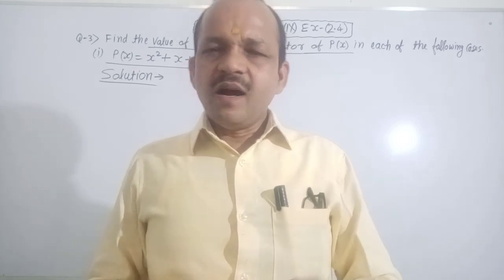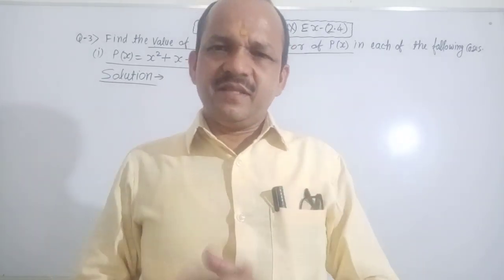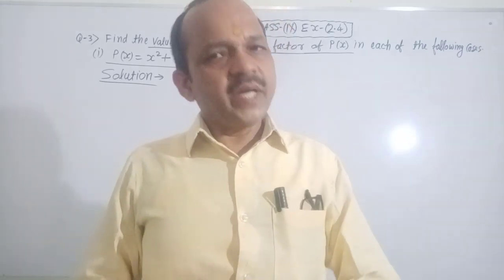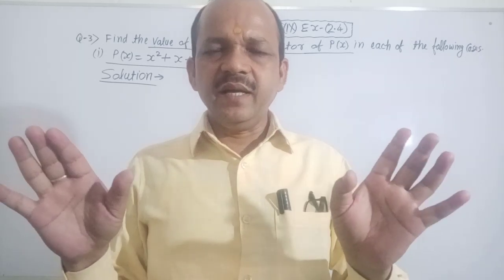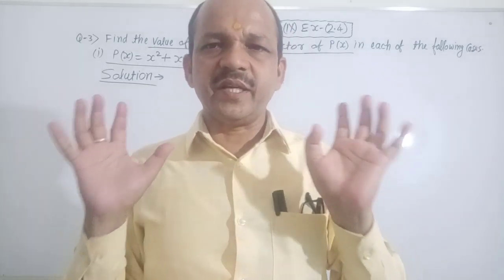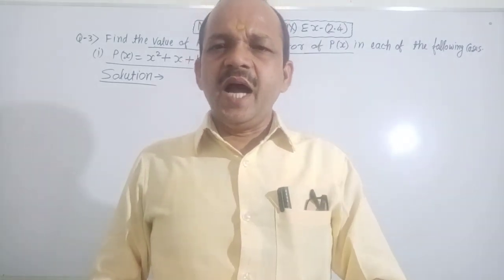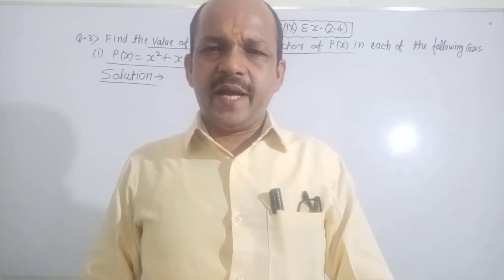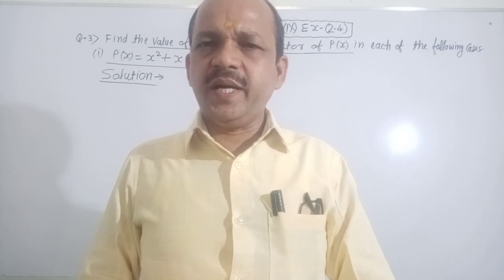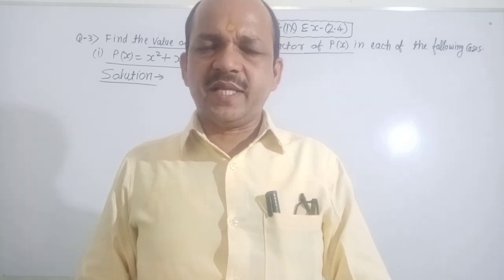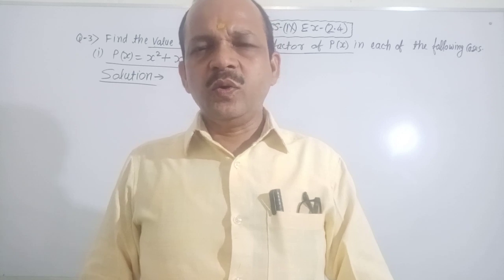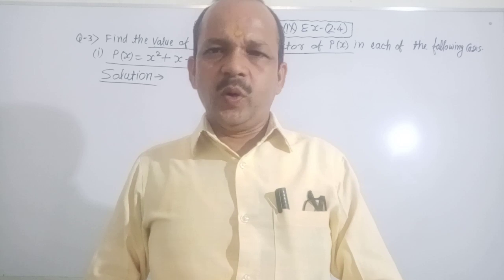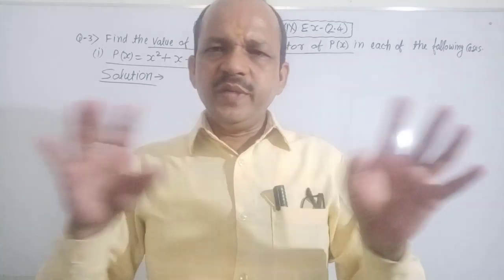Polynomial is an algebraic expression of the form a base n x power n plus a base n minus 1 x power n minus 1 plus a base n minus 2 x power n minus 2 and so on. It is the form of polynomial. Is the form of polynomial clear?